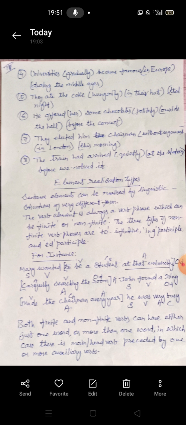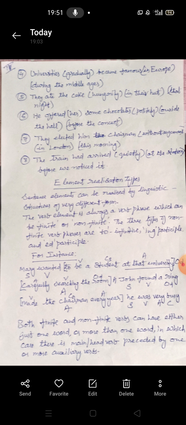The last one is the train had arrived. The last example is an example of an intransitive verb, that is, a verb which does not have an object. So the train had arrived: subject plus verb. Had, of course, is an auxiliary.